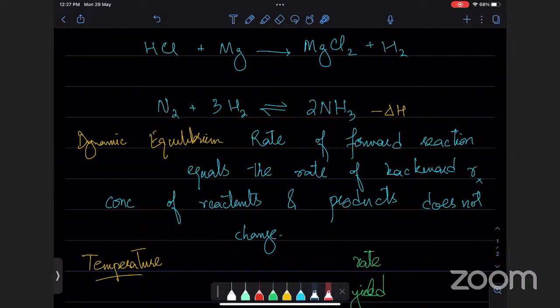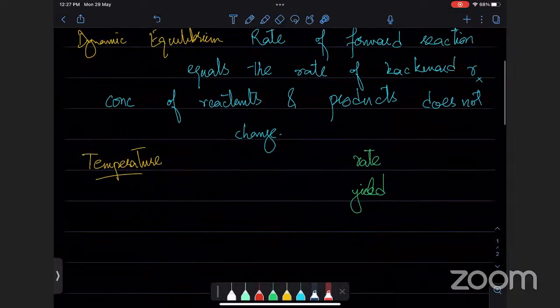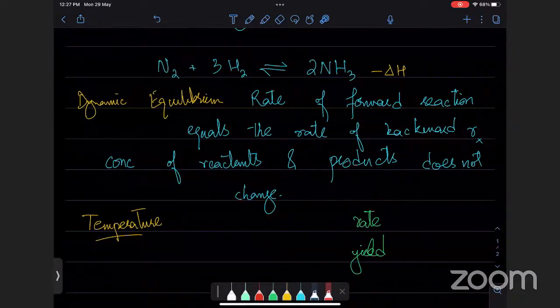Okay. So yes, Ahmed, you are absolutely right. We want to keep the rate high. So what do we do? Even though we know कि अगर ये हाई टेम्परेचर में मैं करूंगा तो yield कम हो जाएगी क्योंकि इक्विलिब्रियम बैकवर्ड चले जाएगा. We'll still go with that. We'll still be like, देखो, if we increase the temperature, equilibrium goes back. What does that mean? Yield will decrease, but rate will increase. So industry में हम rate को prefer करते हैं.